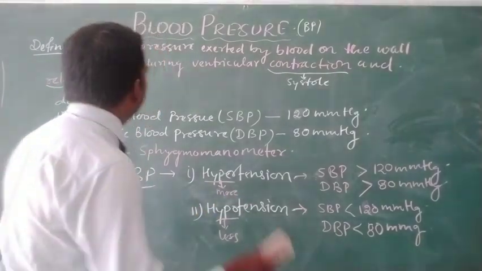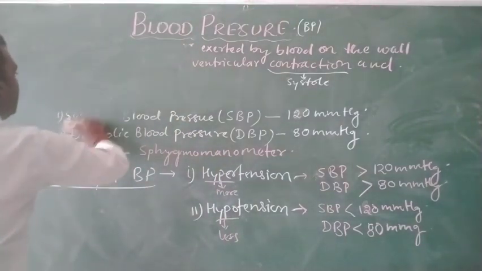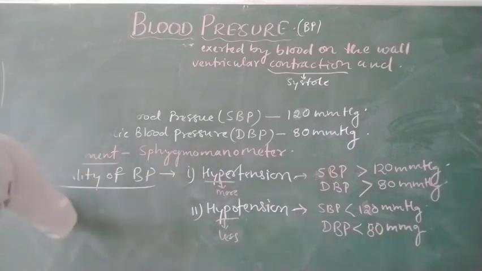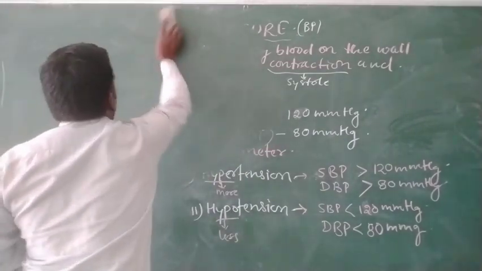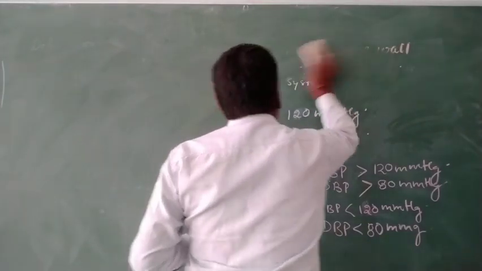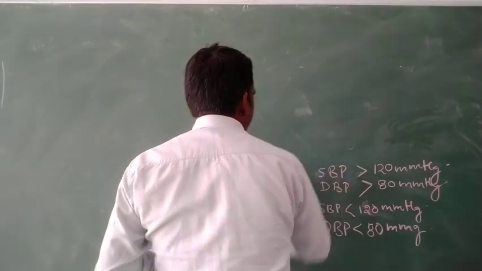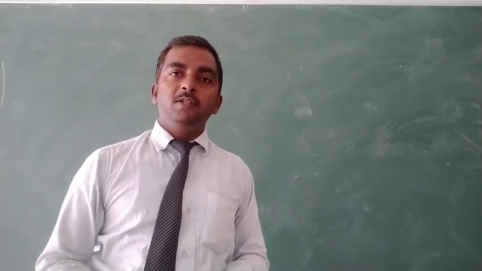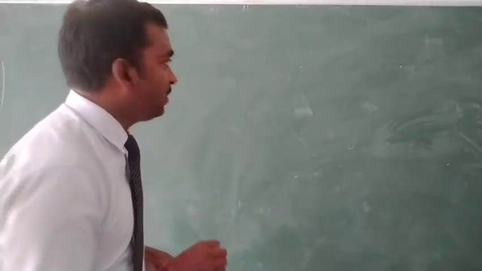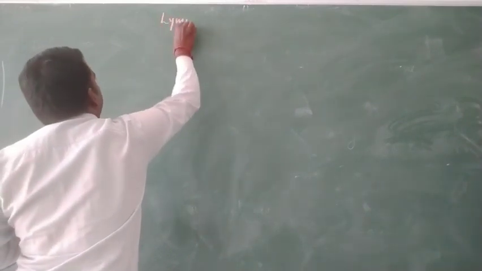Now we will discuss the next topic, that is, after blood, the circulatory system of human beings. There are two systems that make up the circulatory system in human beings. The first is the blood vascular system, the second is the lymphatic system. So our next topic is the lymphatic system.